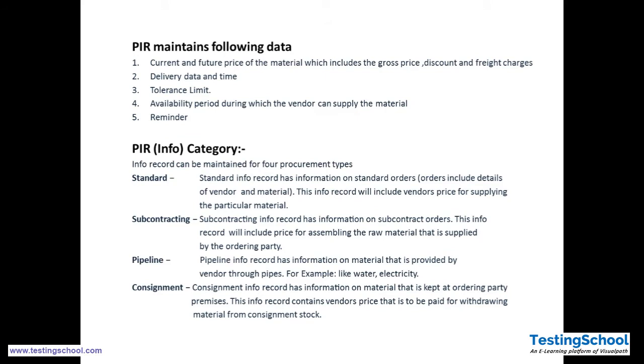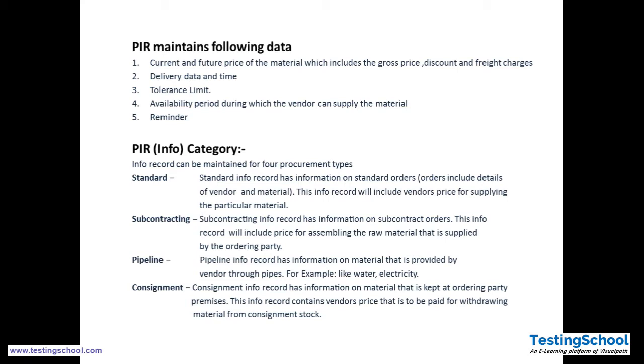PIR has the following data: current and future price of the material, which includes gross price, discount, and freight charges. So everything is already negotiated and they have a written document for this. It also holds the delivery date and the tolerance limit. What is tolerance?